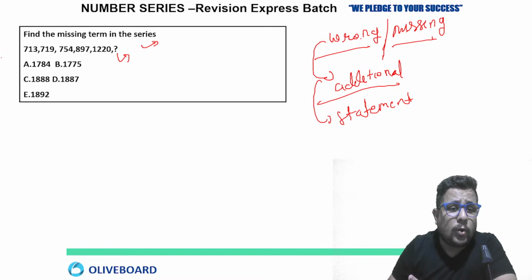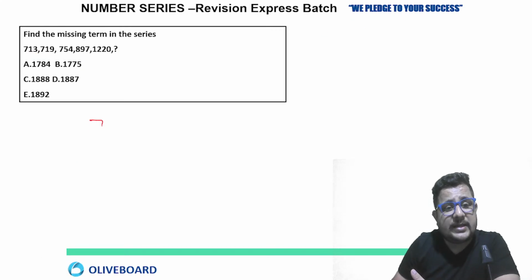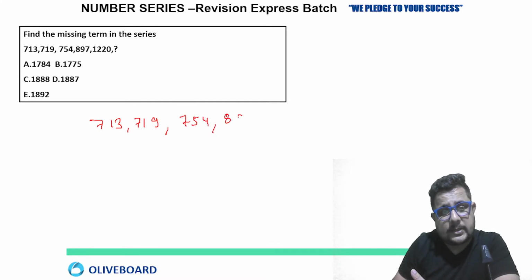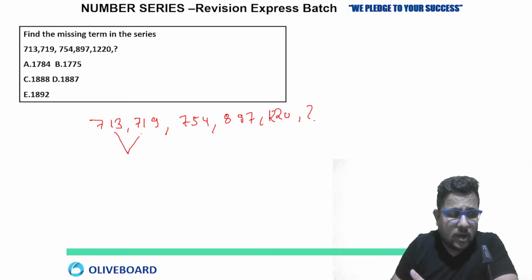Now tell me what is going to be the answer of this question. 713, 719, 754, 897, 1220. I told the approach. First, what you have to check, whether it is in increasing order or decreasing. So 897, 1220, then the question mark is there. If we look at the first difference, yes, this is the first question of today's session.